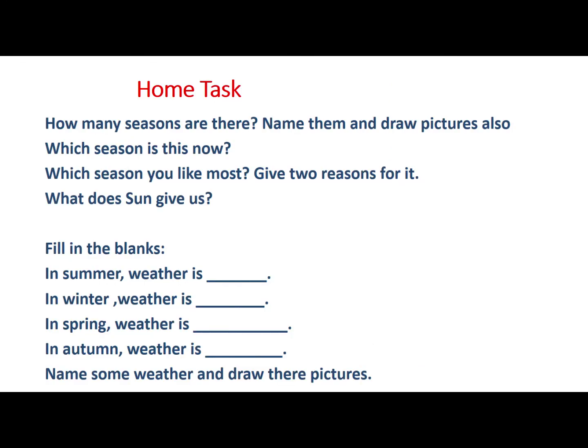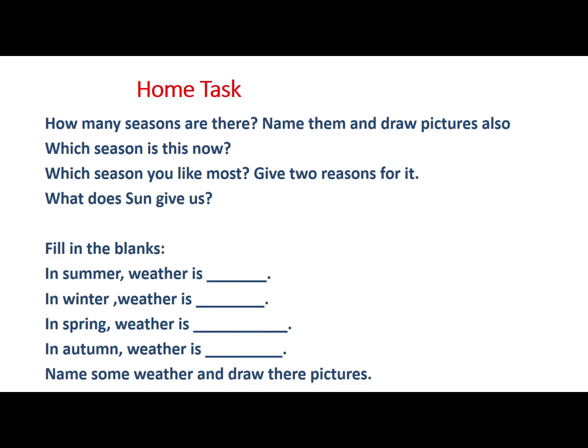Here is some home task. How many seasons are there? Name them and draw their pictures also. There are 4 seasons: winter, summer, autumn and spring. Which season is this now? This is the autumn season. Which season do you like most? You have to write which season you like and give 2 reasons why you like that season. What does the sun give us? The sun gives us heat, light and energy.